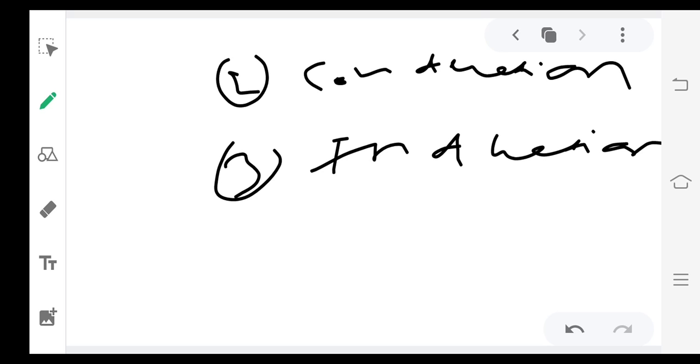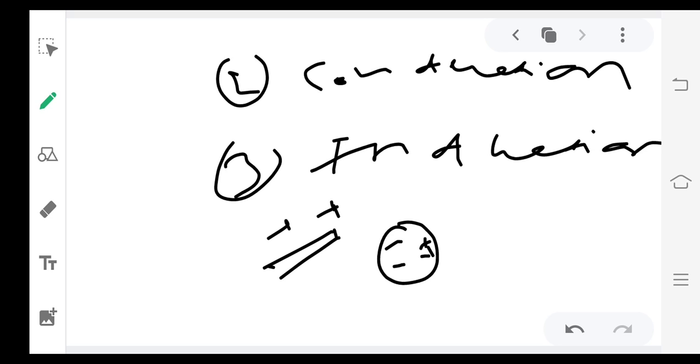Suppose this is the uncharged body and a glass rod is brought near it. This is positive charge. Then on the nearby surface of this uncharged body there will be negative charge, and on the other side there will be positive charge. If this body is earthed, then this positive charge will be transferred towards the earth,